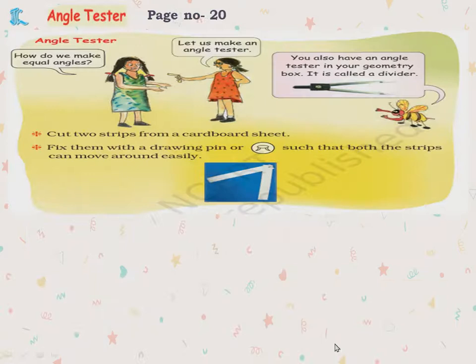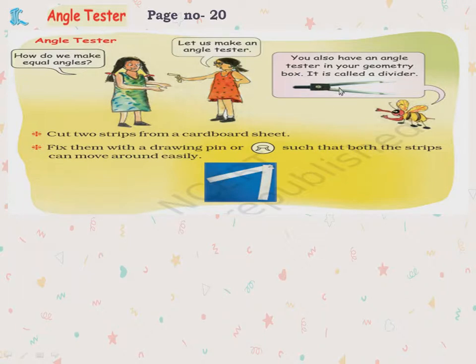Okay. Now angle tester, page number 20. Angle tester. How do you make equal angles? Let us make an angle tester. You also have an angle tester in your geometry box. It is called a divider. You might have seen like this. Two tip pointed one will be there, yes or no, and it will move easily. Both sides will move, both these arms will move easily. By this you can see the angle is formed in between. So this is called as angle tester and it is named as divider.